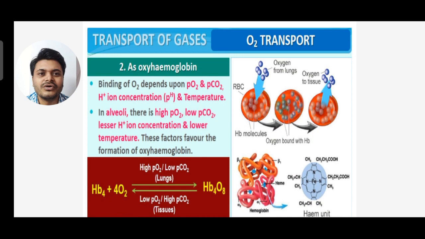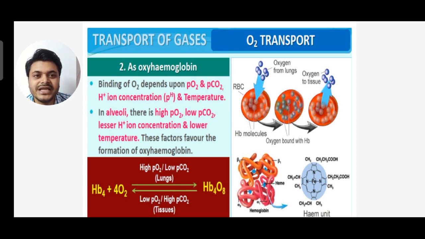Binding of oxygen depends upon the partial pressure of oxygen and carbon dioxide, hydrogen ion concentration, and temperature. Again I repeat, the binding of oxygen depends upon partial pressure of oxygen and carbon dioxide, hydrogen ion concentration and temperature. So in alveoli there is high PO2 and low CO2.